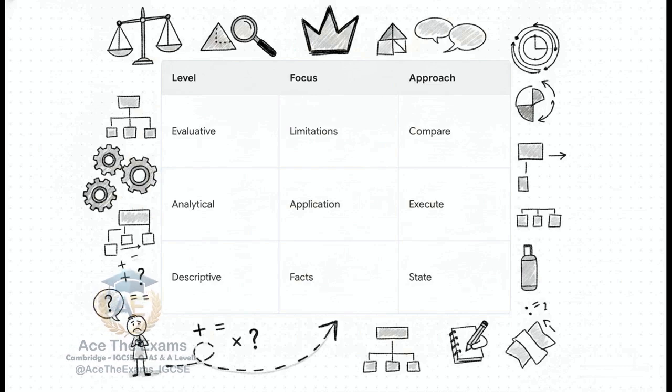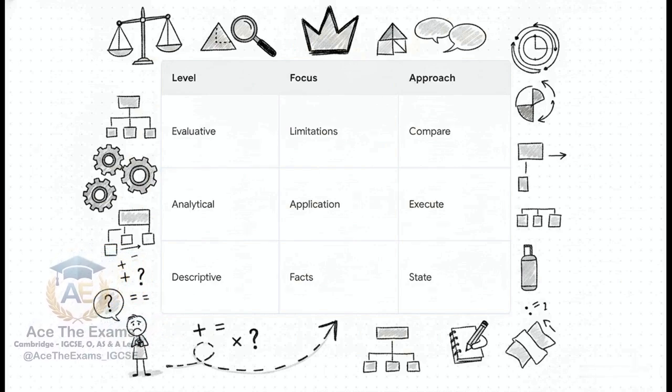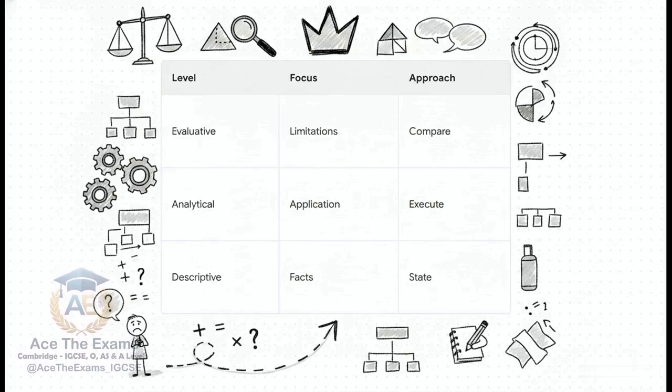In the middle, we have the analytical level. This is where you actually apply the combination or permutation formula to the problem. But to reach the very top, to secure those final differentiating marks, you must reach the evaluative level. Evaluation in permutations and combinations means identifying limitations, clearly stating any assumptions you've made about the groupings, considering alternative interpretations, and most importantly, evaluating their effect on your final calculations.